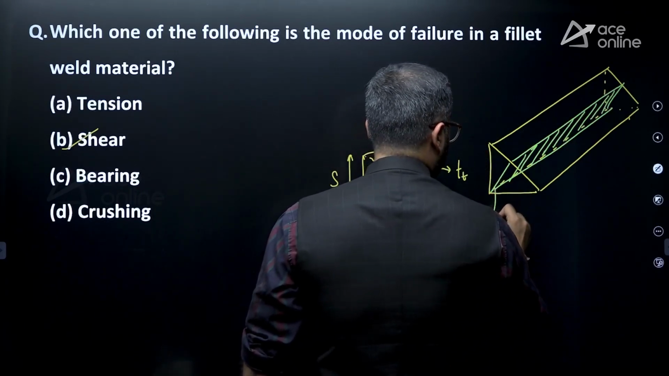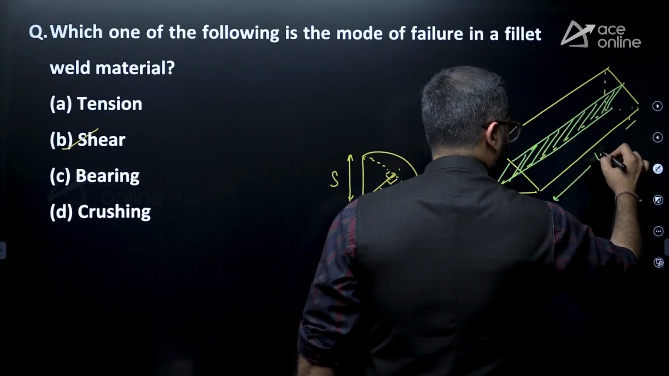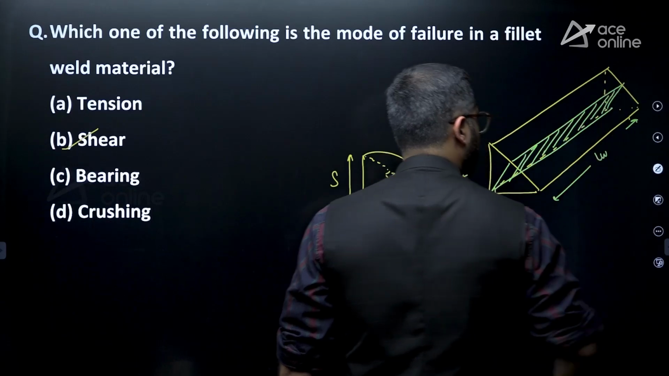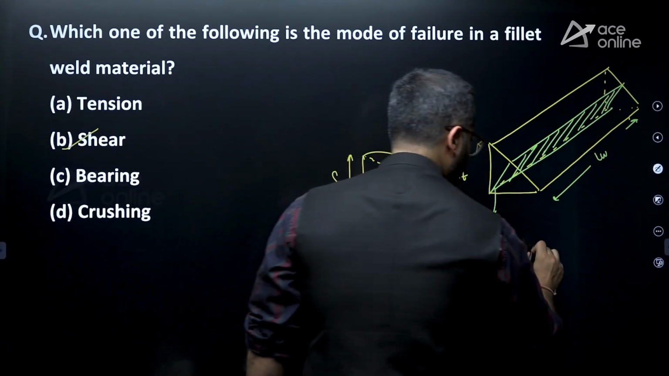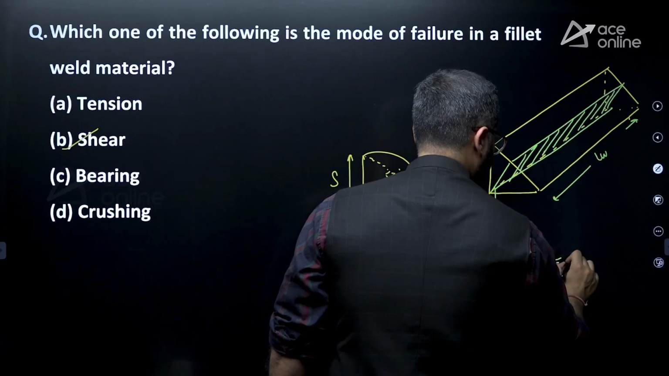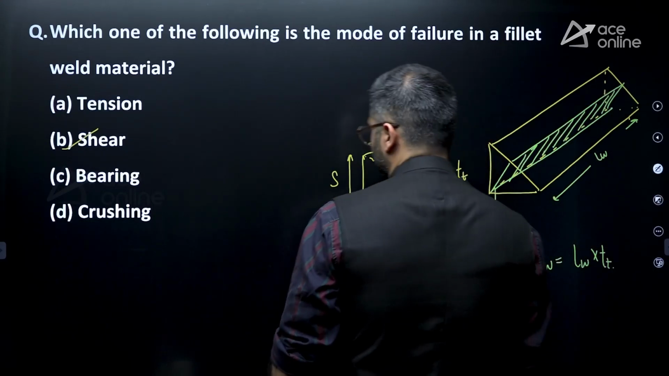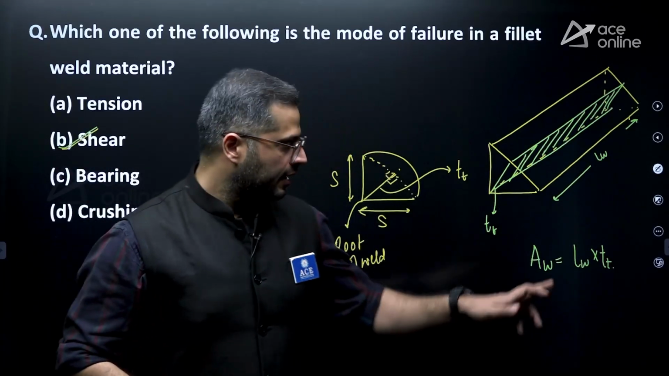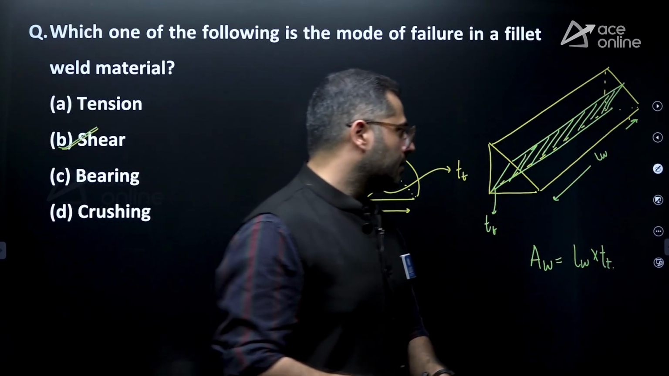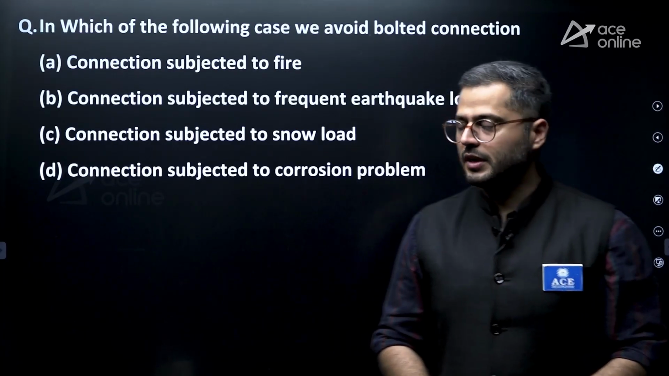So this is your throat thickness, and this can be considered as the effective length of weld. Right? This is your effective length of weld, and shear area for this fillet weld will be length of weld into throat thickness. So the failure happens about shear, and the shear area is LW multiplied by throat thickness. Let's see the next question over here.